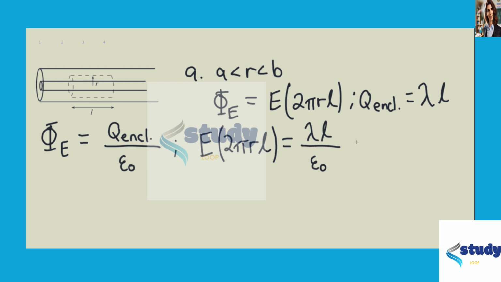Of course, the length cancels out, and the electric field is equal to the linear charge density lambda divided by 2 pi R times the permittivity of free space, or the permittivity of a vacuum. The enclosed charge is positive, therefore the direction of the electric field is radially outward.